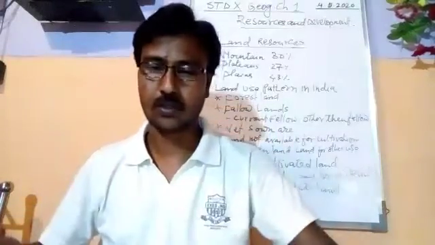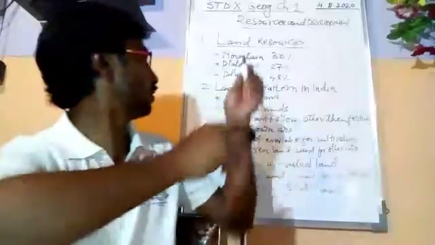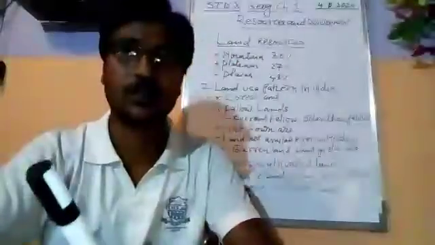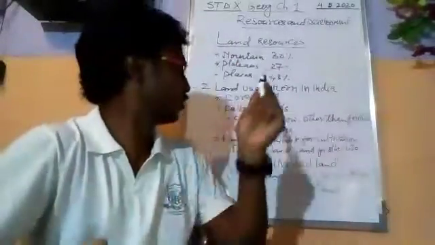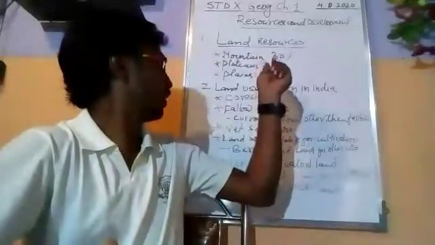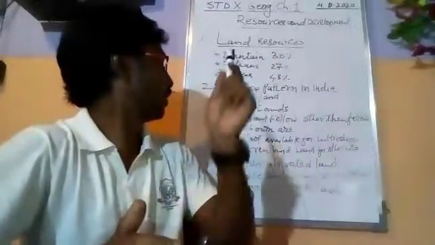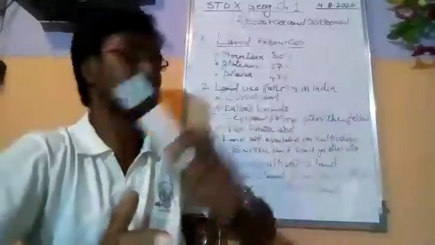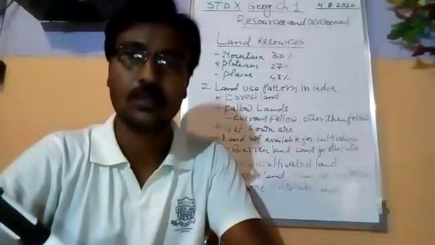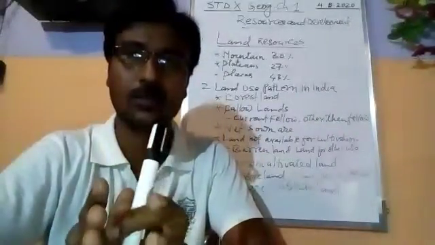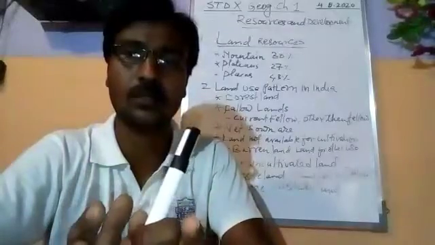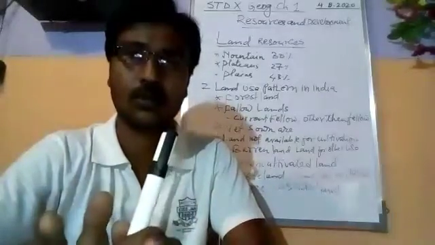Now, I have written the land resources on the board. Students, we can see here the land resources in India. This is the classification of land resources in India. How much land is used for what?